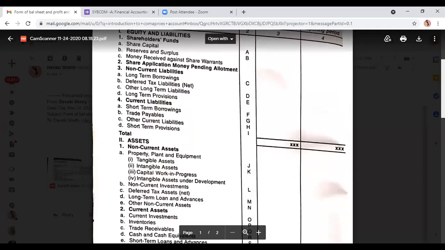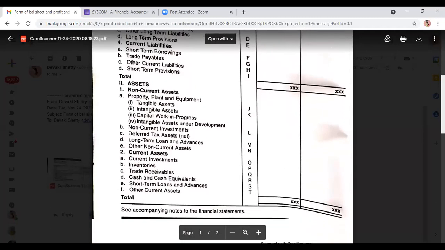Now we come to the asset side. This balance sheet we have already done many times. So assets also are divided into two types, non-current assets and current assets. We have classified assets also into two types. Non-current, the name itself you will understand, these assets are for a longer period of time. Current assets means assets which are in the business for a shorter period of time.